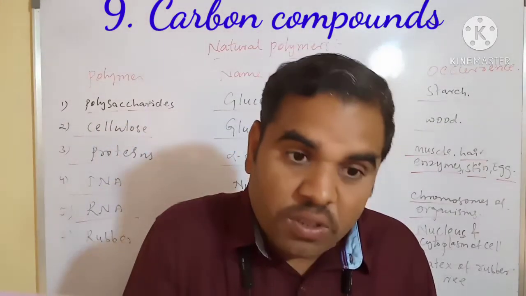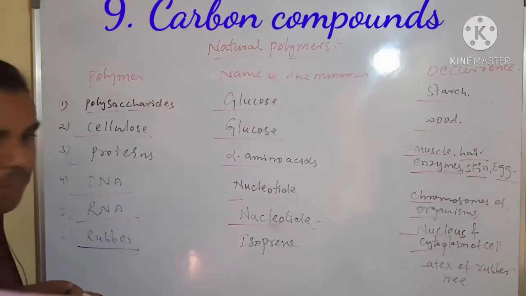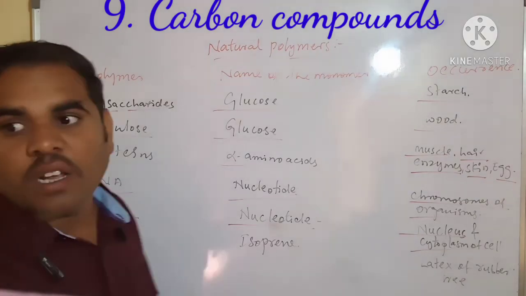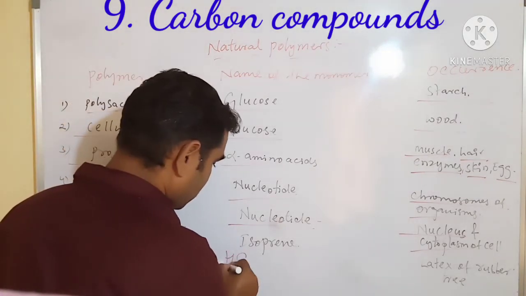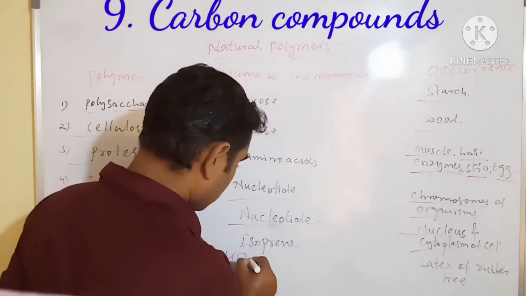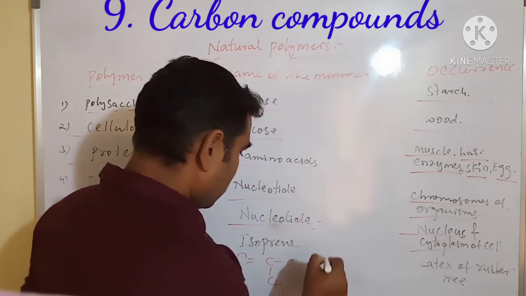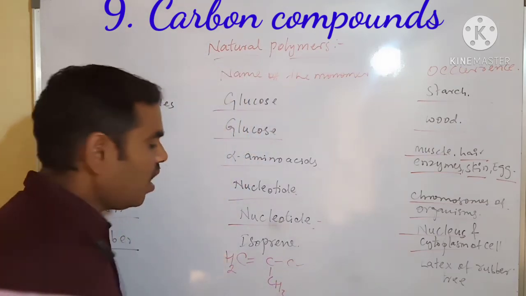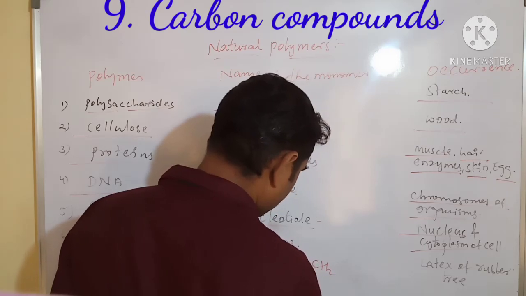Next, we go to rubber. The monomer is isoprene: CH2 double bond, CH3 C, and CH2.